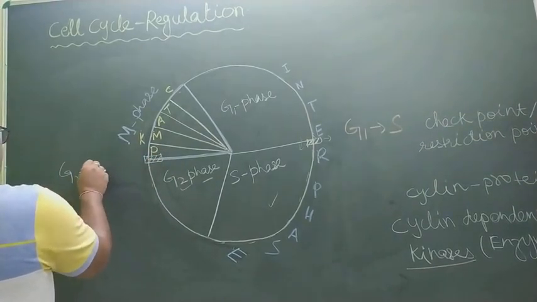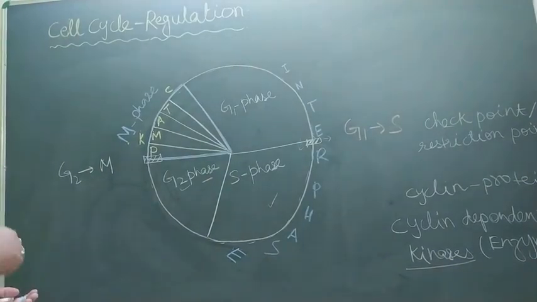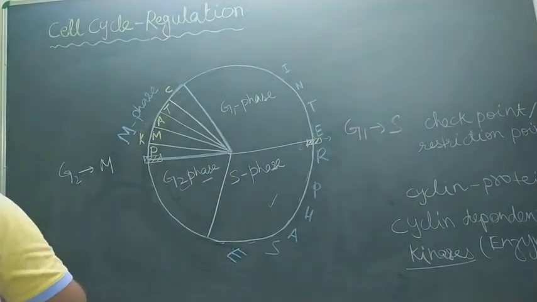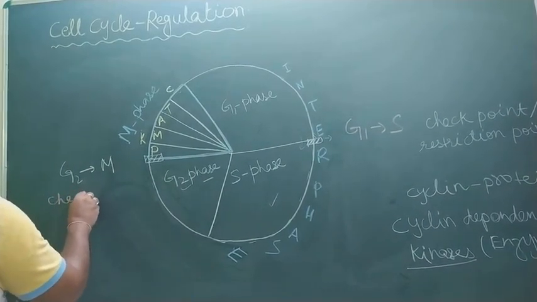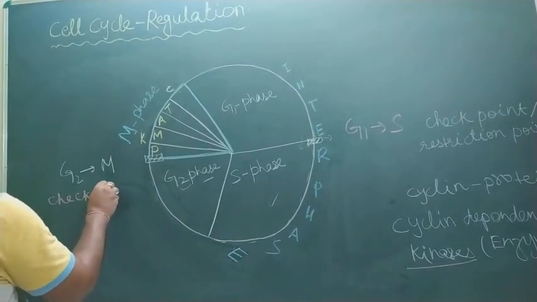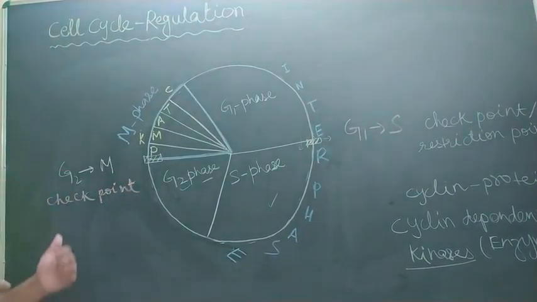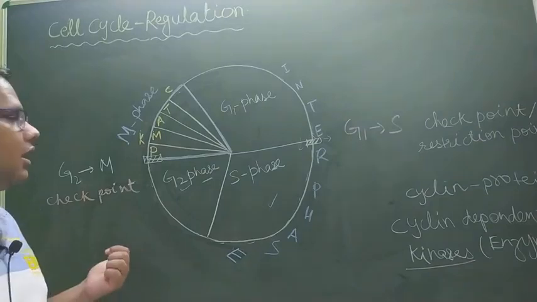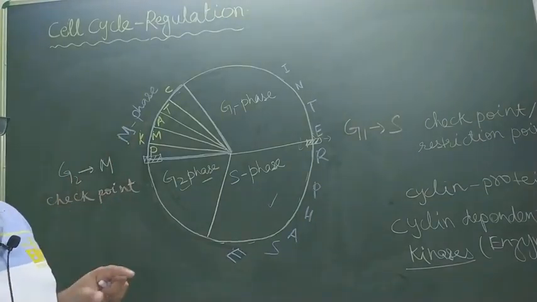It is G2 to M, means mitotic checkpoint or restriction point. ये चेक पॉइंट्स हैं जहाँ पे प्रॉपर चेकिंग होती है कि सारे मटेरियल्स which should be needed during the M phase are ready or not.